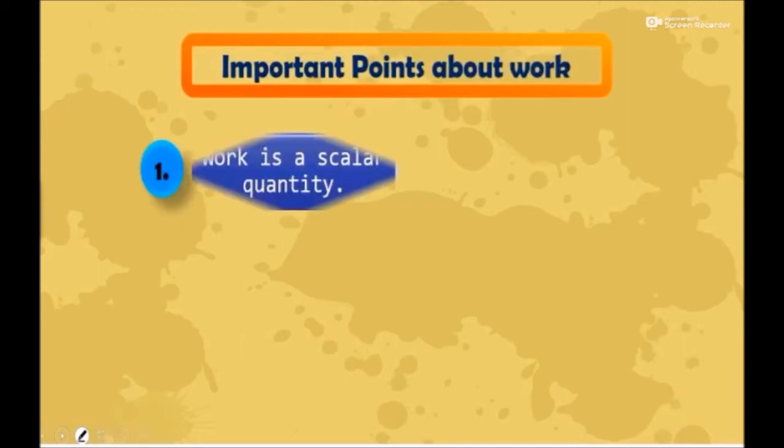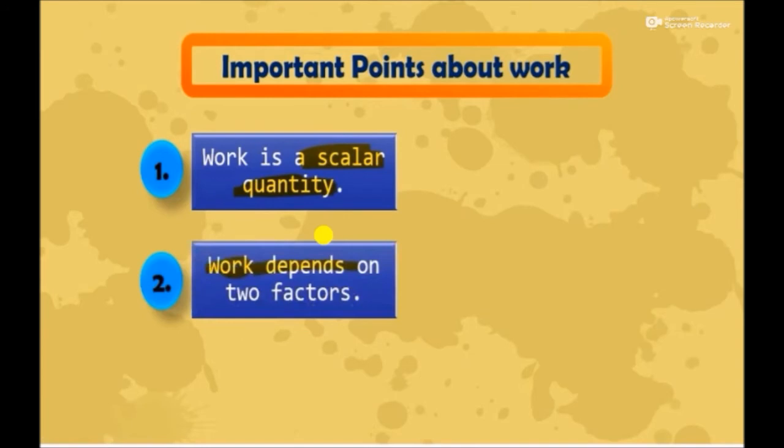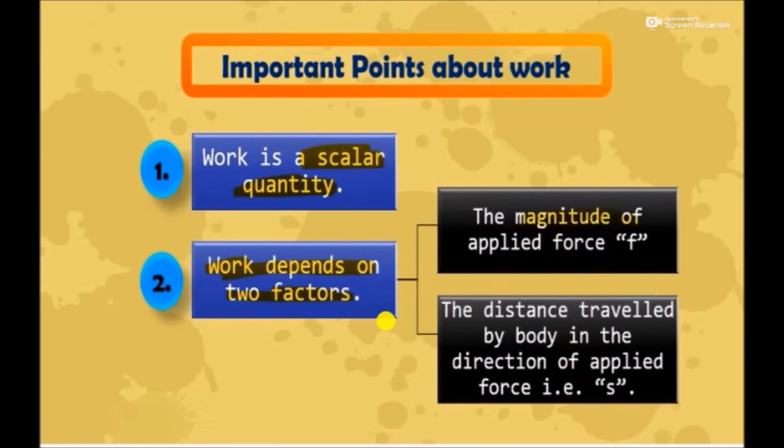Now let's see a few important points about the work done. Work done is a scalar quantity. It has just the magnitude and it has no direction. Another thing is work done depends on two factors. What are they? As we know, it is the product of force and displacement, right? So the first factor is the magnitude of the applied force F, and the second factor is the distance traveled by the body in the direction of the applied force, that is S.